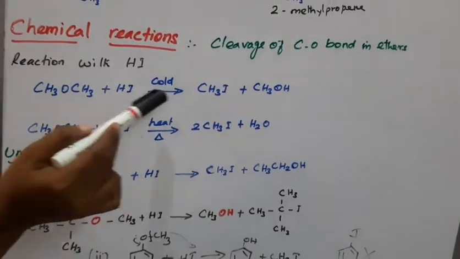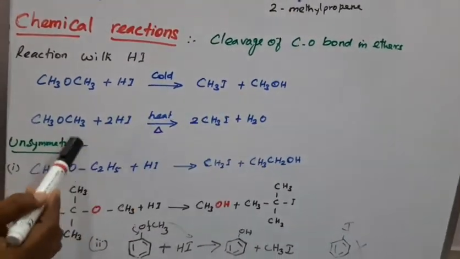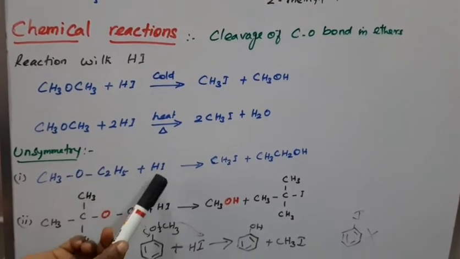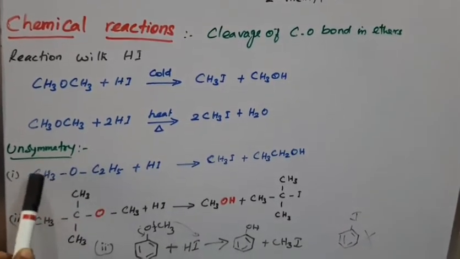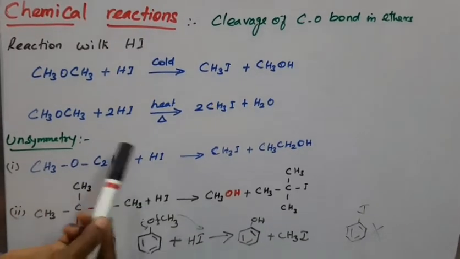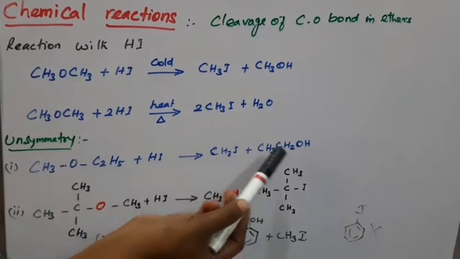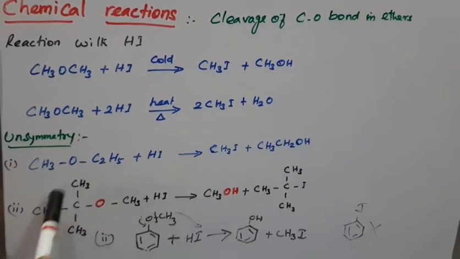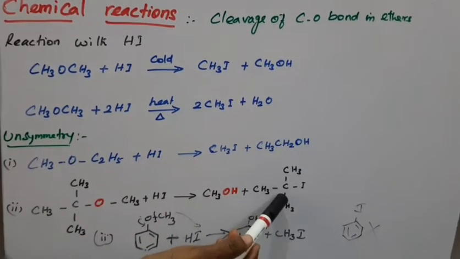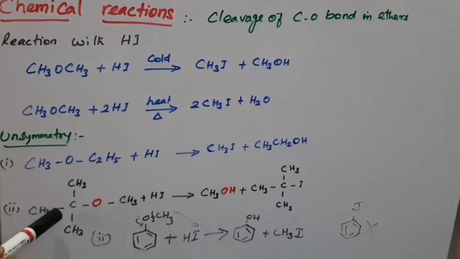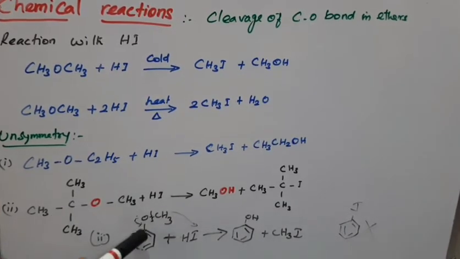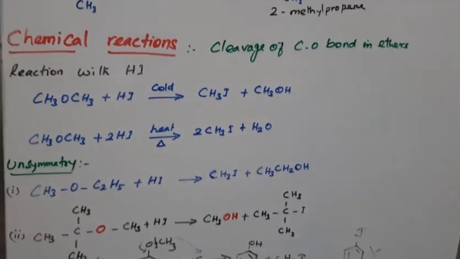For symmetric ethers it is 2 products. For unsymmetric ethers with hydrogen iodide, the iodine goes to the smaller alkyl group and the hydrogen goes to the larger alkyl group. There are 2 products. If a tertiary group is present, we get the tertiary alkyl iodide because the SN1 mechanism takes place. Here it is a stronger bond.